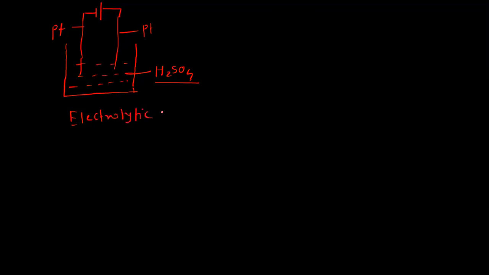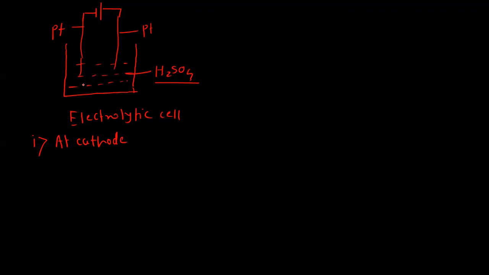Which electrolyte is here? Sulfuric acid. So when we are passing electricity to the cell, the electrolysis of the electrolyte takes place, and during the electrolysis, reactions take place. The first reaction is at the cathode. Let us show what reaction takes place at the cathode.